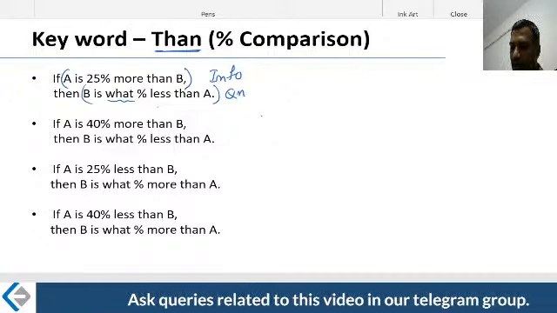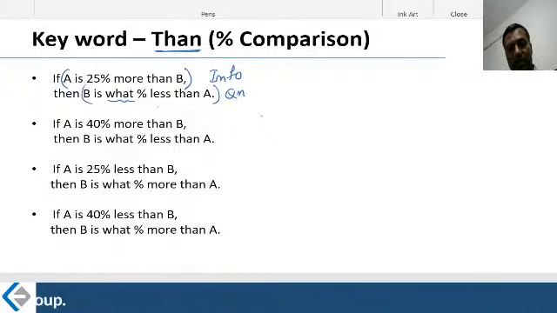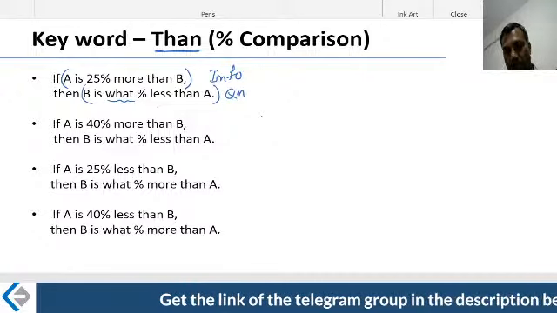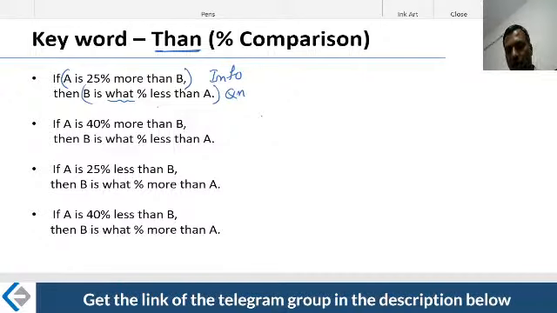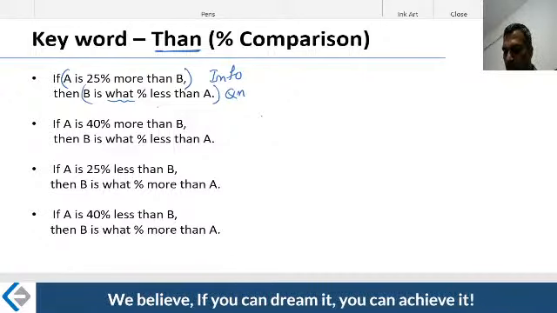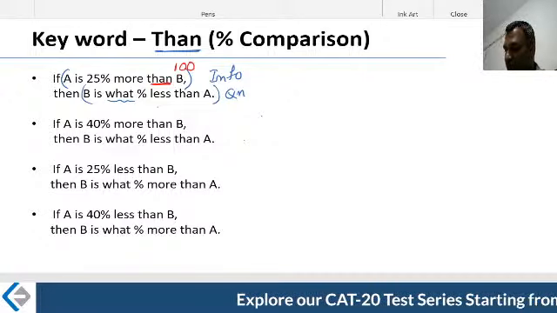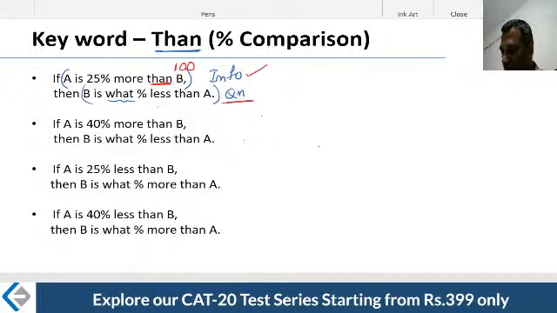Now listen, whatever comes after "than" is two important things. In percentages, most of your teachers would have said that class 4 or class 5 is when you hear about percentage for the first time. Percentage, 25% more than B. Whatever comes after "than", you have to make the assumption. Assumption should be done on what comes after "than" in the information. You will never make the assumption in the question step. Assumptions are not made in the question step. Assumptions are made in the information. Convenient assumption can be made.